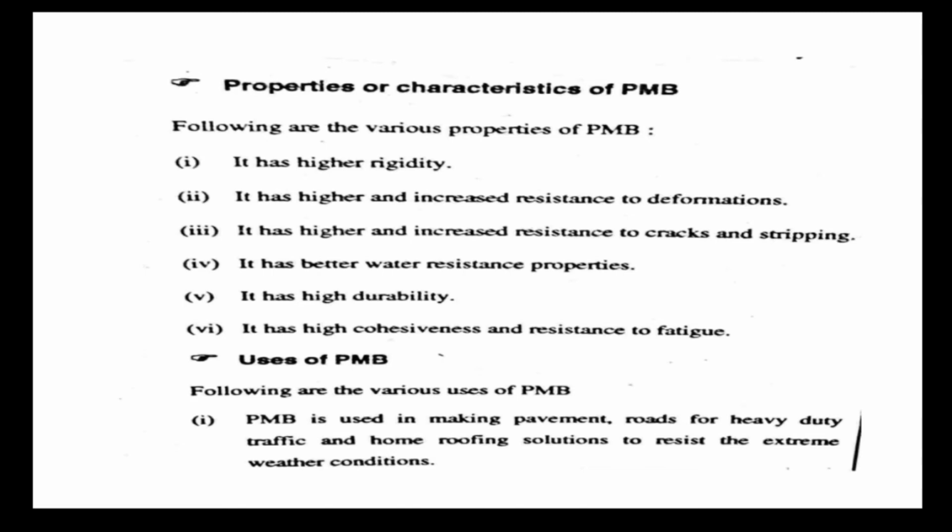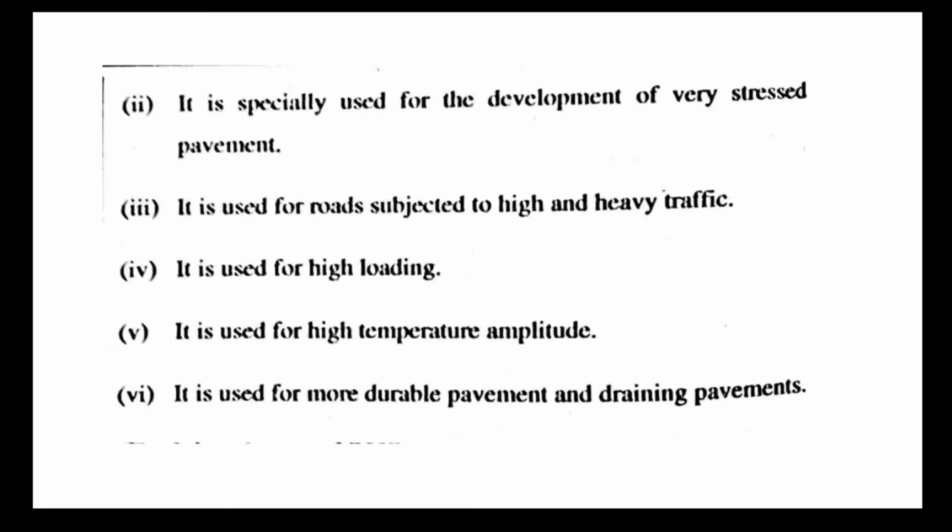Uses of polymer modified bitumen. Polymer modified bitumen is used in the construction of pavements, roads for heavy duty traffic, and home roofing solutions in order to resist extreme weathering conditions. And it is specially used for the development of stressed pavements.